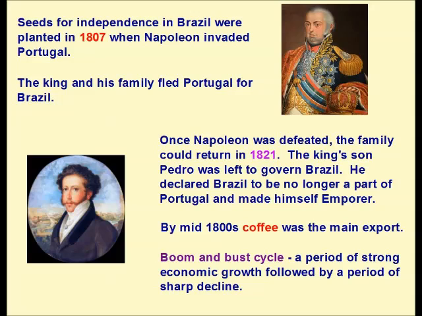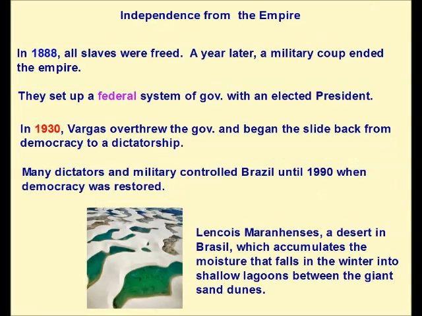By the mid-1800s, coffee was the main export. Boom and bust cycle: it's a period of strong economic growth followed by a period of sharp decline. Independence from the empire. In 1888, all slaves were freed. A year later, a military coup ended the empire.